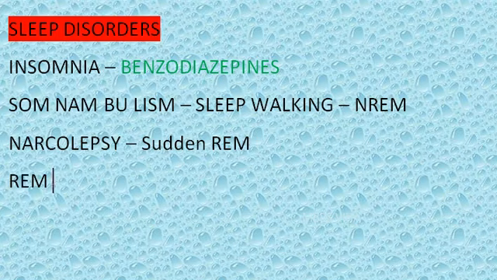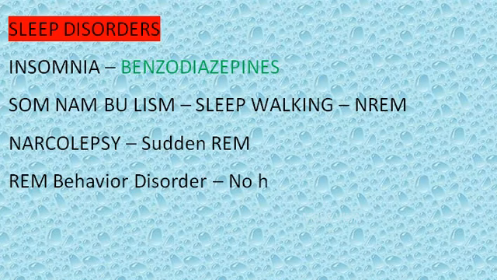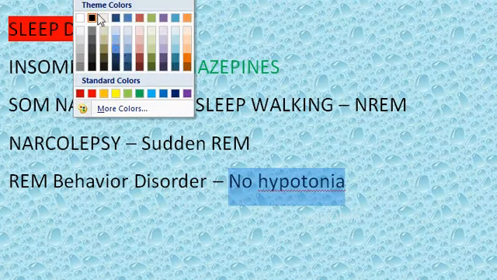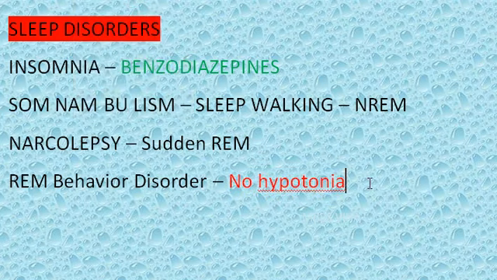Then you have REM behavior disorder. Basically, in this, the person is in rapid eye movement stage and he is having a nightmare or something. He responds physically during this. So, the muscle is able to respond, which means there is no hypotonia which should have been there. In rapid eye movement, hypotonia should have been there, but there is no hypotonia and the person is able to physically respond during dreams. You can again manage this by giving benzodiazepines.